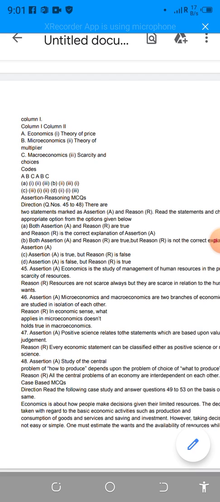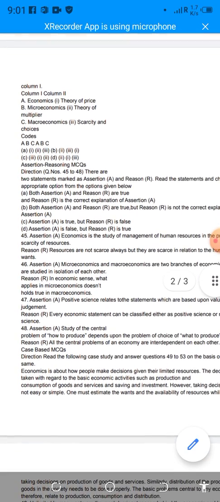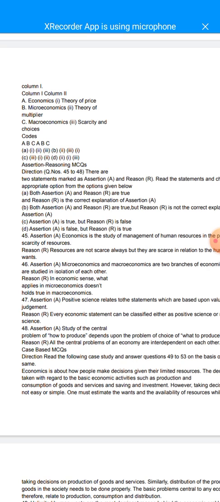In micro we study the market at the individual level, and in macro we study the economy as a whole, as an aggregate. But the reason is correct here. What is the reason? It is written that in economic sense, what applies in microeconomics does not hold true in macroeconomics. Why? Because these are two different concepts.